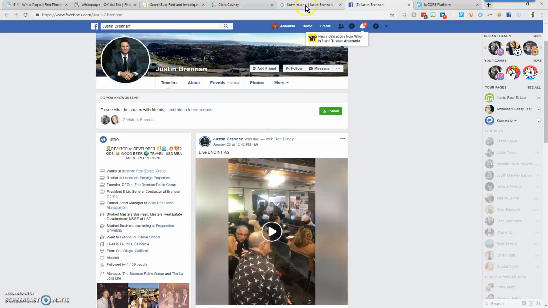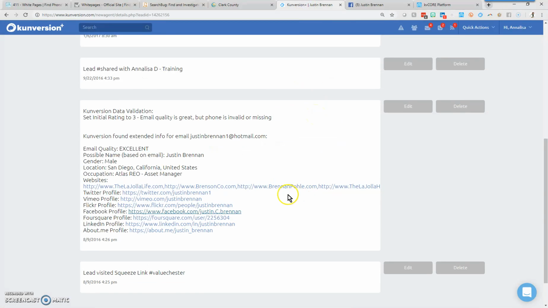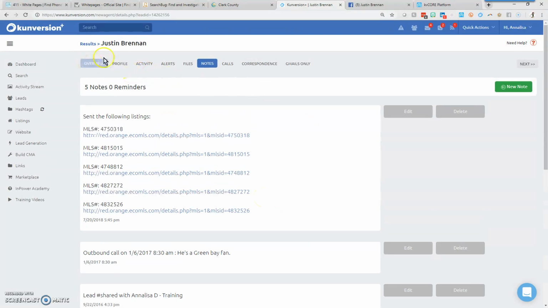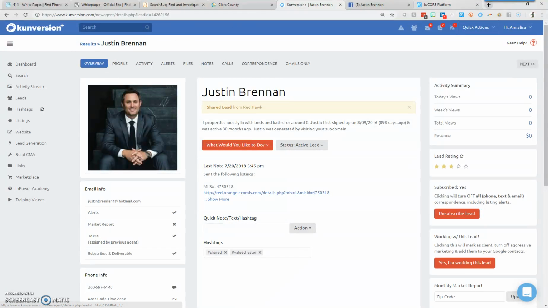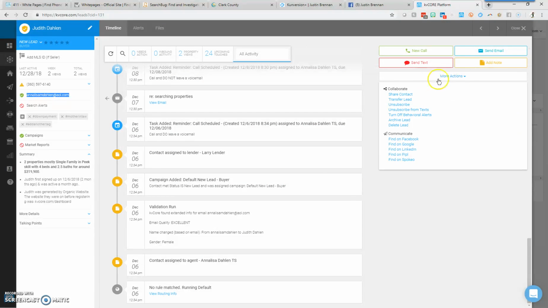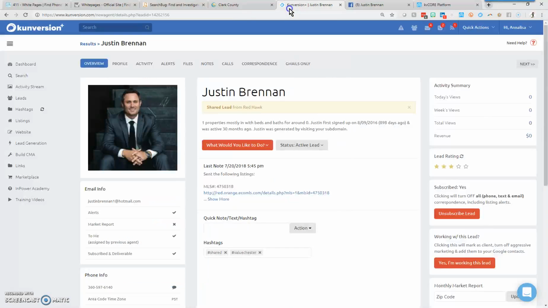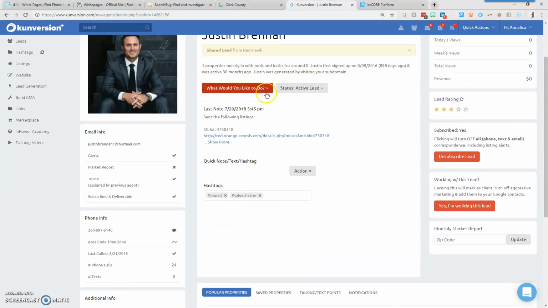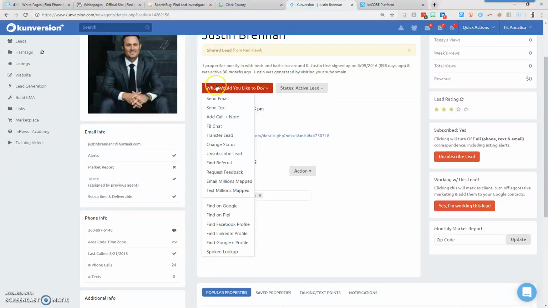Now, another neat thing here is if we're looking at any lead, whether it's KVCore or K+, if I go to the Overview tab on K+, and on KVCore, if we just look over here to the right, there is this More Actions where we can say, well, actually, you know what? Maybe we can try to find them on Facebook, Google, LinkedIn, People, or Spokeo. These are all tools and connections of which are built into your dashboards. And on the K+ side, if we go to their Overview tab, we can actually click on this, what would you like to do? And it's the same type of tools. We want to find them on Google, People, Facebook, LinkedIn, etc.